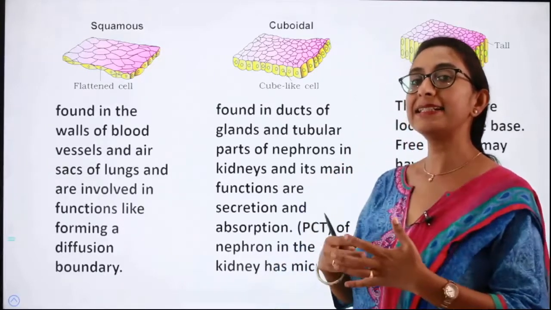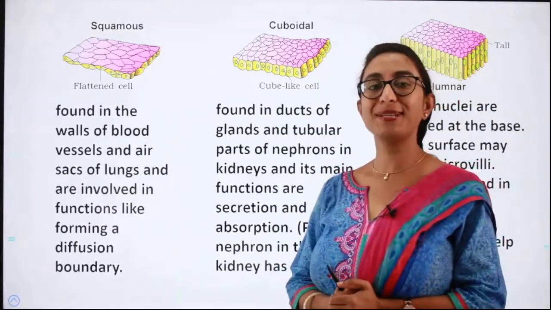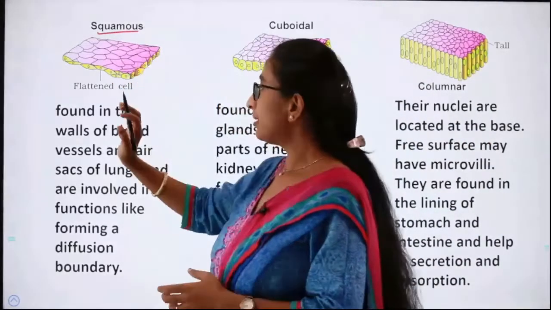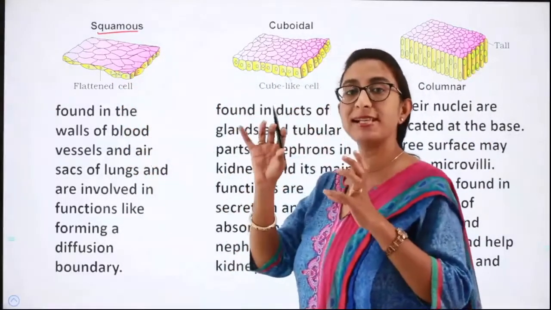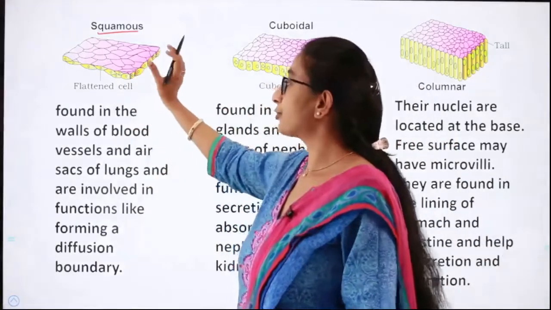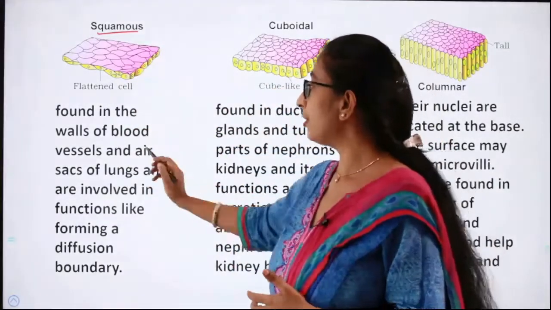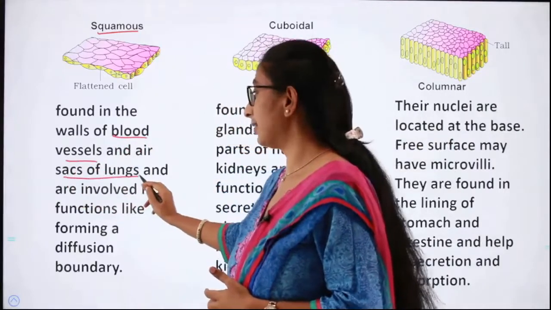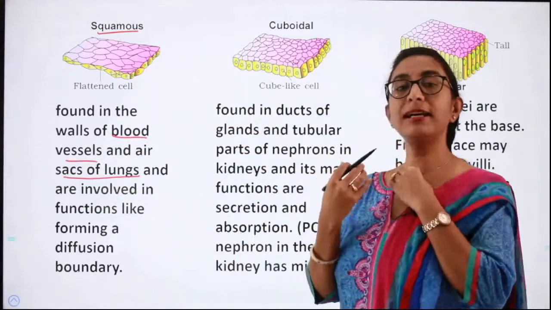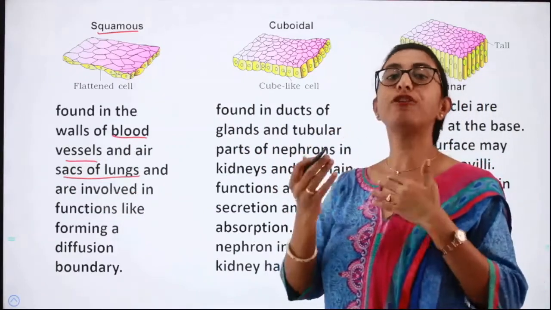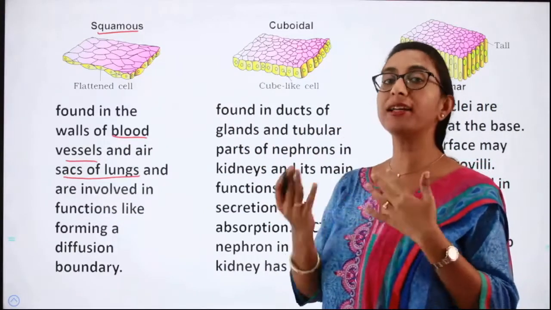So let's discuss each of the different kinds of simple epithelium. First one is the squamous epithelium. So squamous epithelium is a single layer of cells with uneven edges. These kinds of squamous epithelium are found in the blood vessels and also in the air sacs of the lungs. In the air sacs of the lungs, the exchange of gases happens, that is oxygen and carbon dioxide.